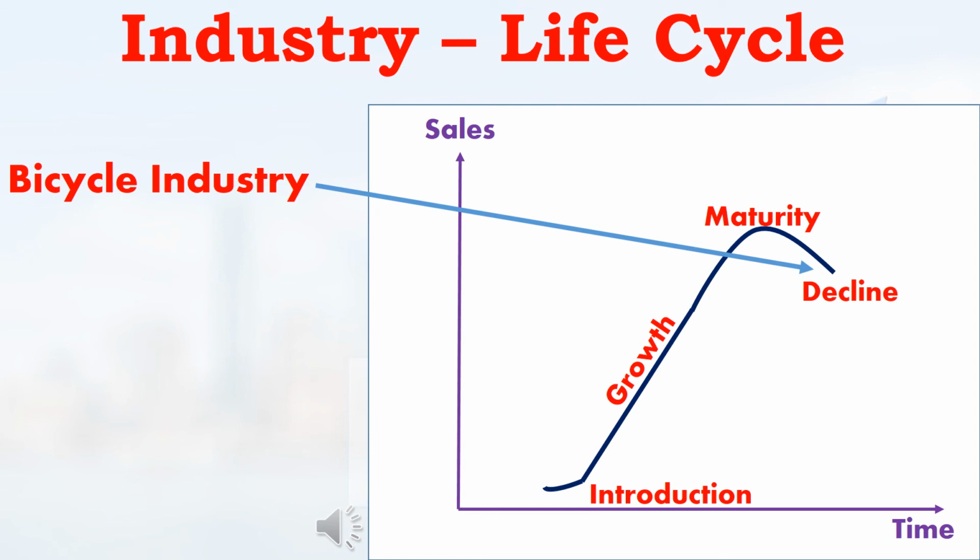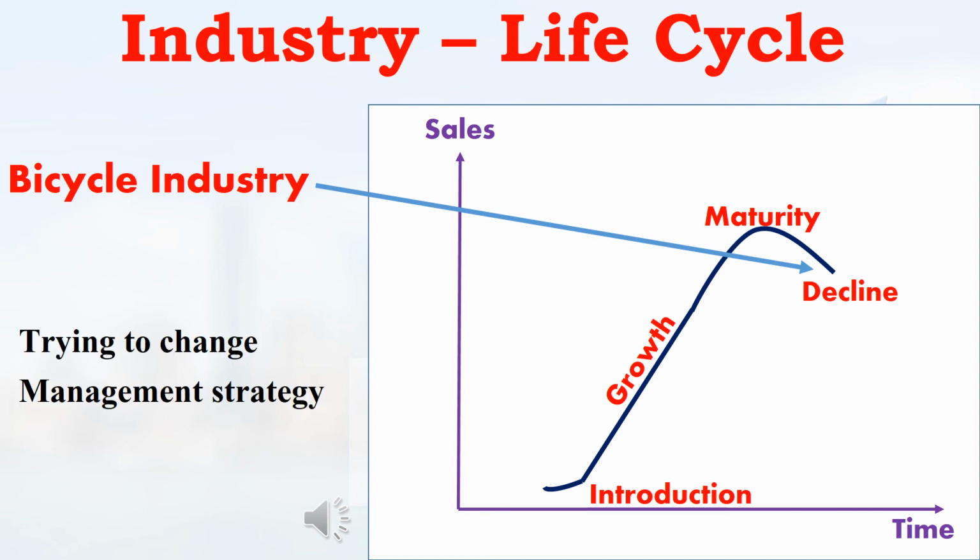Mostly, all industries will have growth for a certain period. After that, the industry will reach maturity, then enter the decline stage. For example, we can take the bicycle industry. Now, bicycle usage has reduced, so that almost the bicycle industry has come to the decline stage. Now, some of the bicycle companies are investing their money in new projects like battery vehicles.